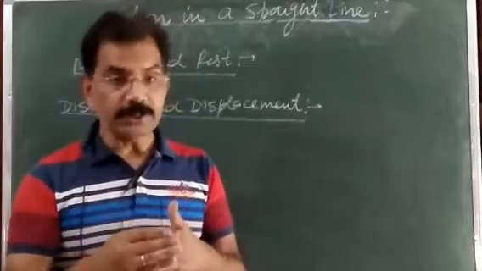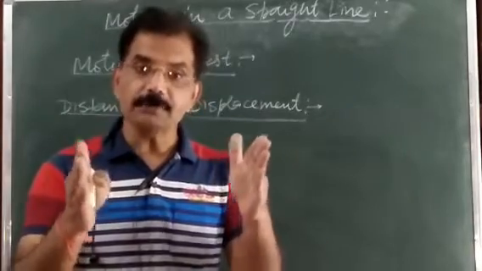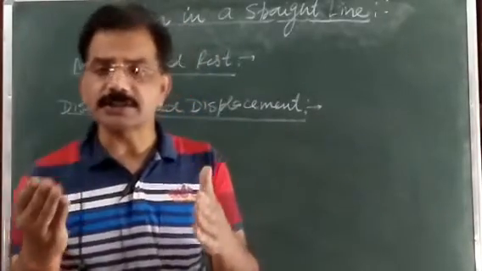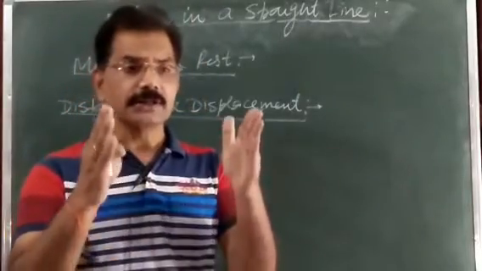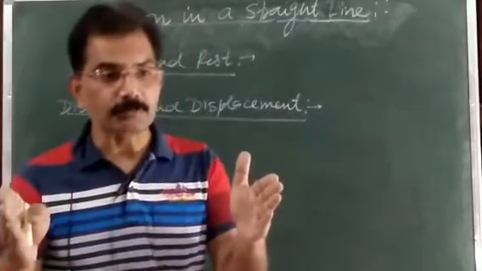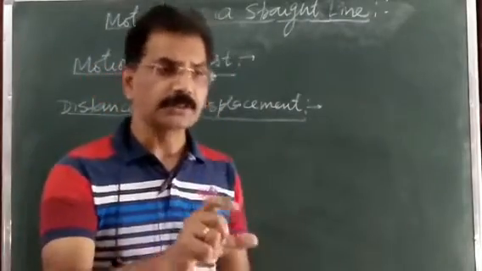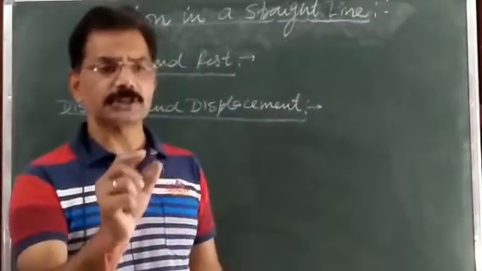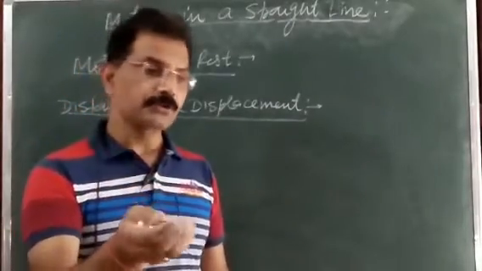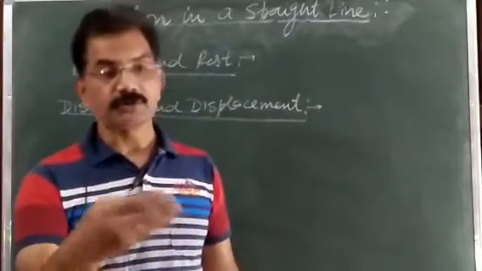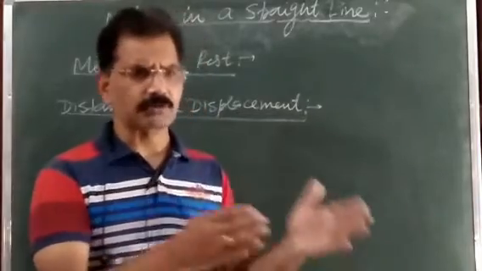While what is the displacement? Displacement is the difference of length, or simply you can say the shortest distance between initial and final point. So simply you can say the difference between initial and final point of any object in a time interval is called what here? Displacement. Or in other words, displacement is the shortest distance between initial and final point. And as you know, distance is a scalar quantity, displacement a vector quantity. So I hope all of you know what the distance is and what the displacement is.